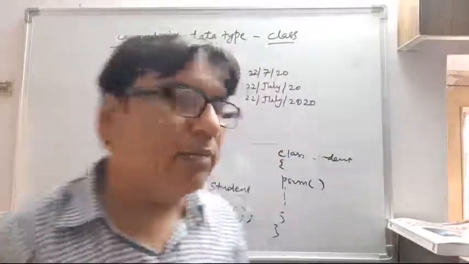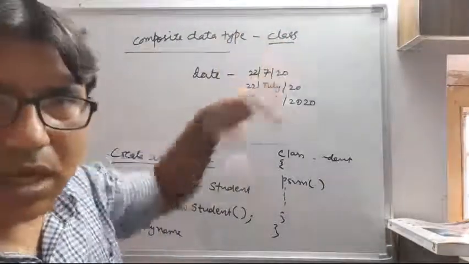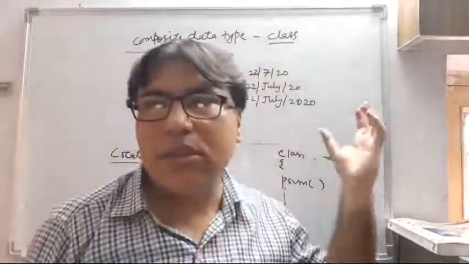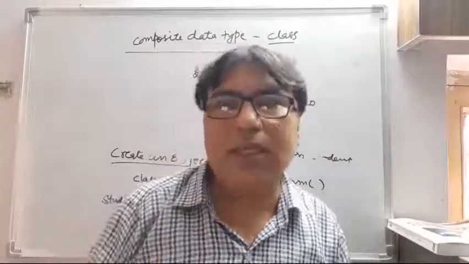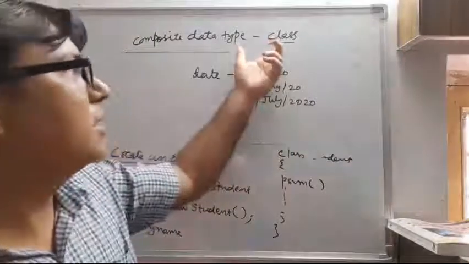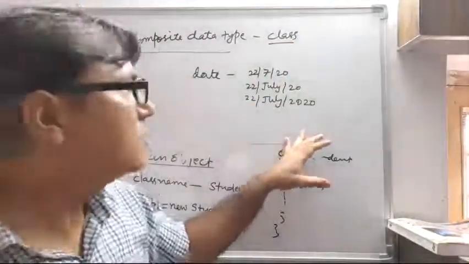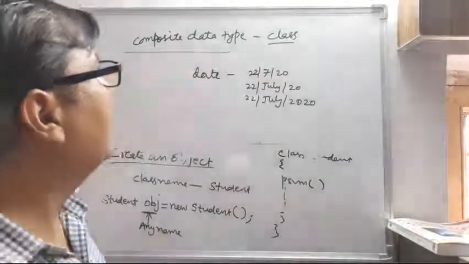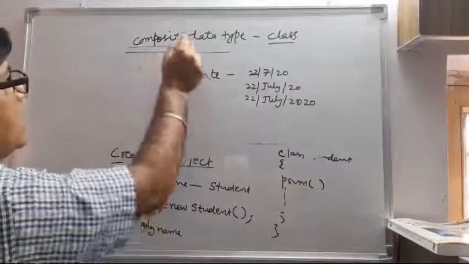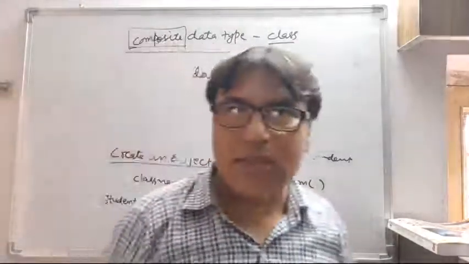date. That is not stored in the memory, our thinking is not stored in the memory. So what do we have to do? We have to create a customized data type so that we can fulfill our requirements. For that we can create a new data type, and that is why the class is known as a composite data type, because we can create our own class in our style.